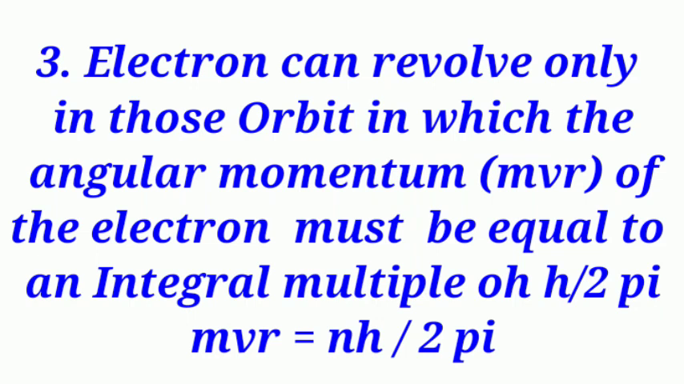What is angular momentum? If a particle moves in a circular motion, that is called angular momentum. Here, what we are saying is that the electron revolves in a particular orbit. When it revolves, its angular momentum will be equal to an integral multiple of h divided by 2 pi. That's why we say mvr is equal to nh divided by 2 pi.